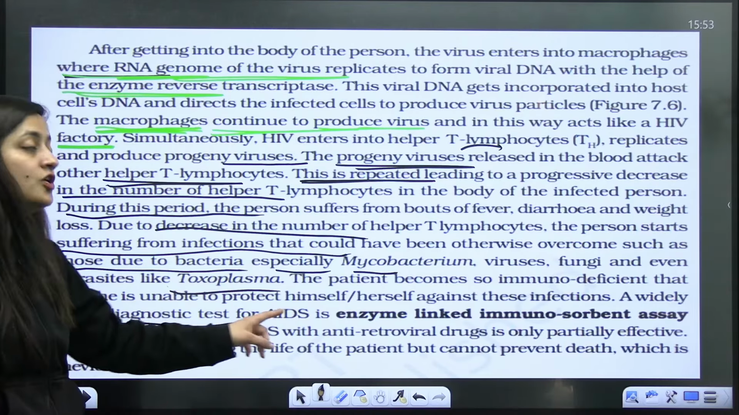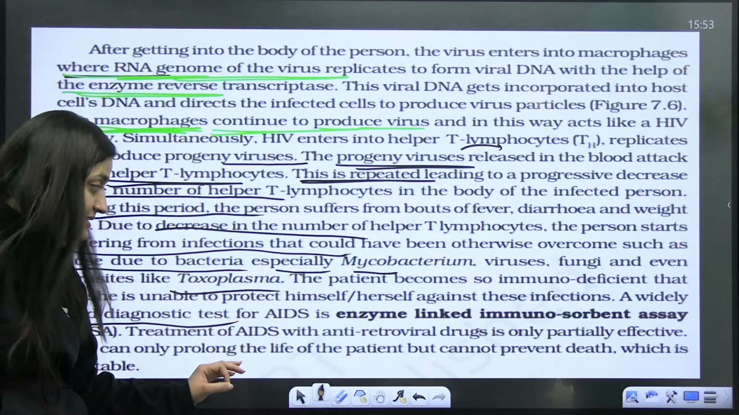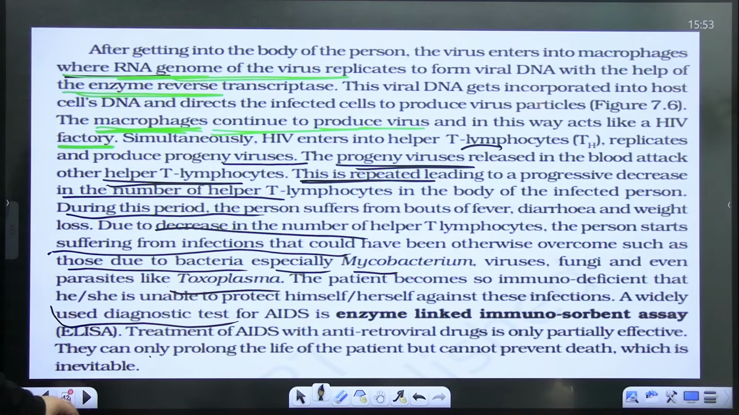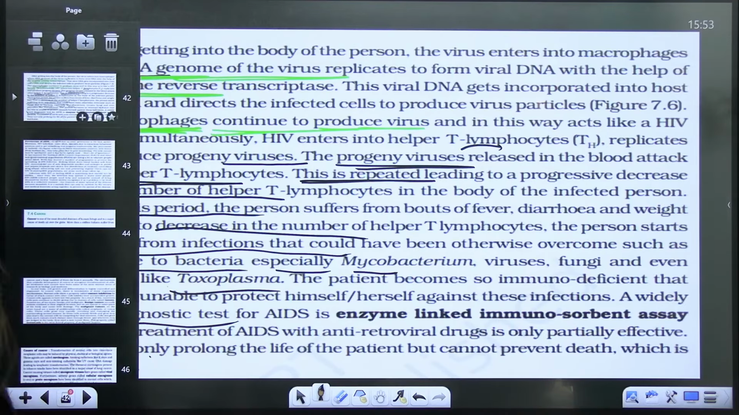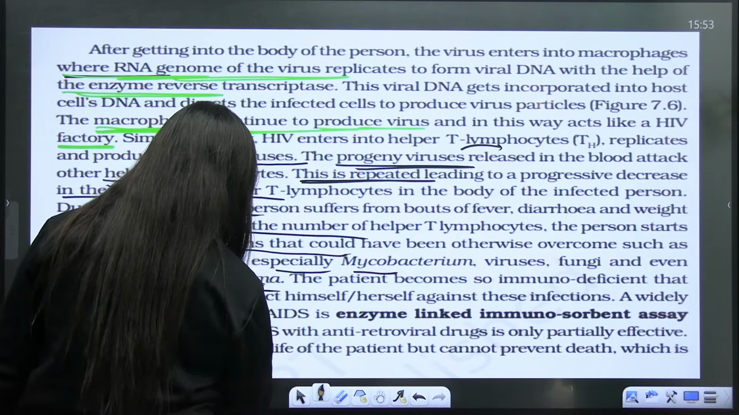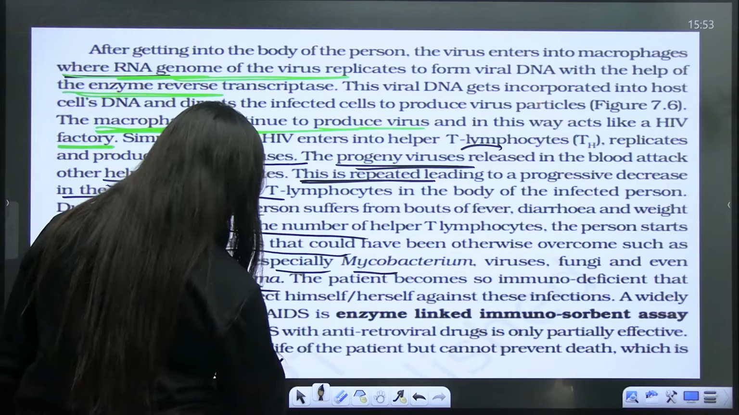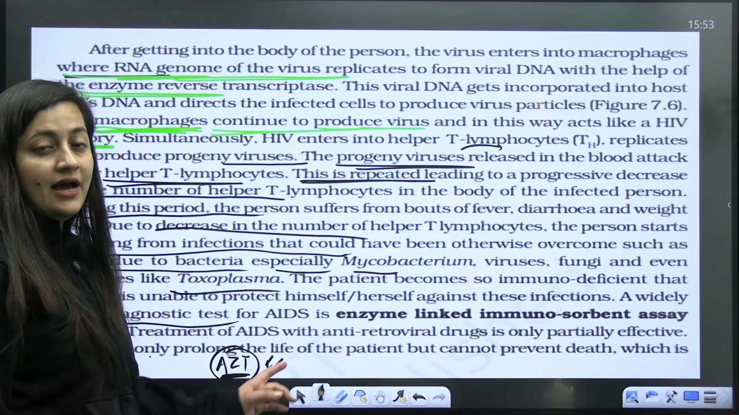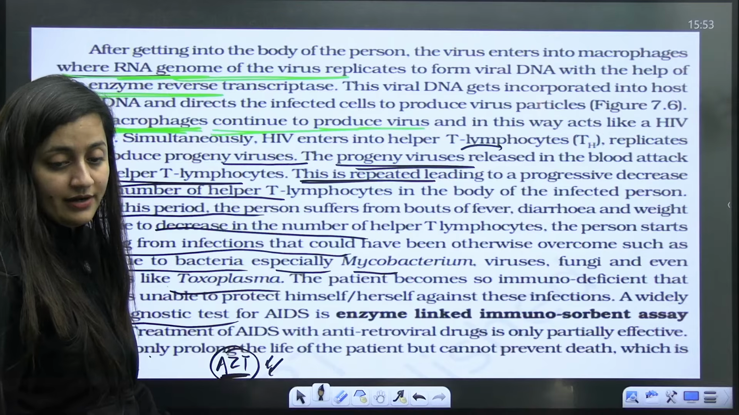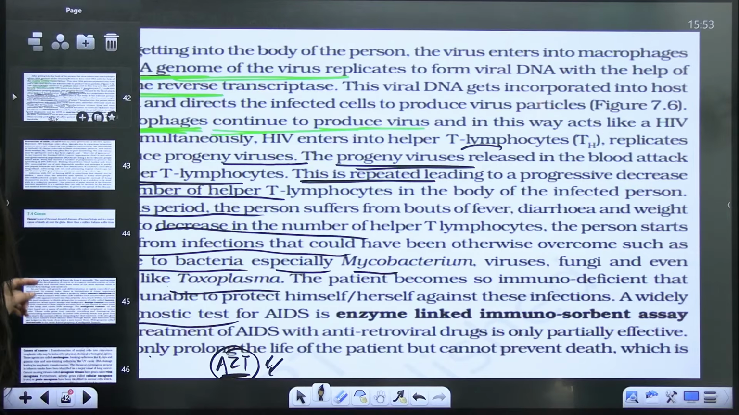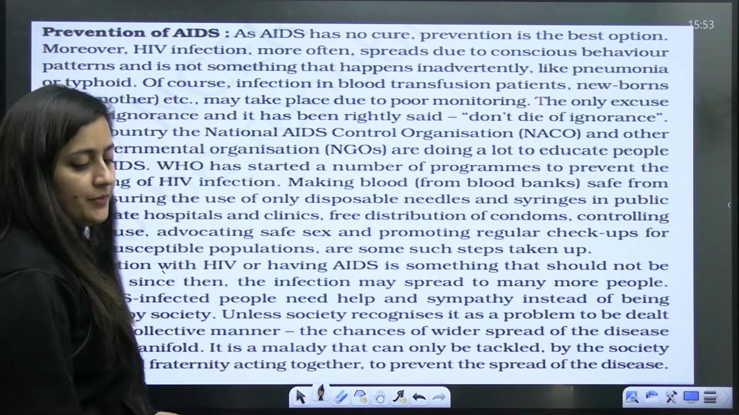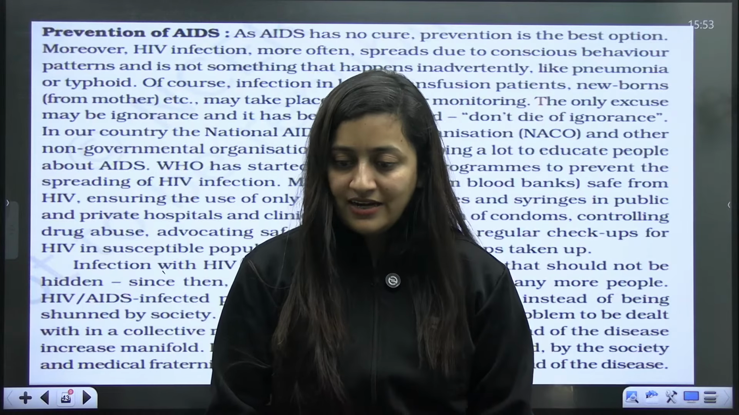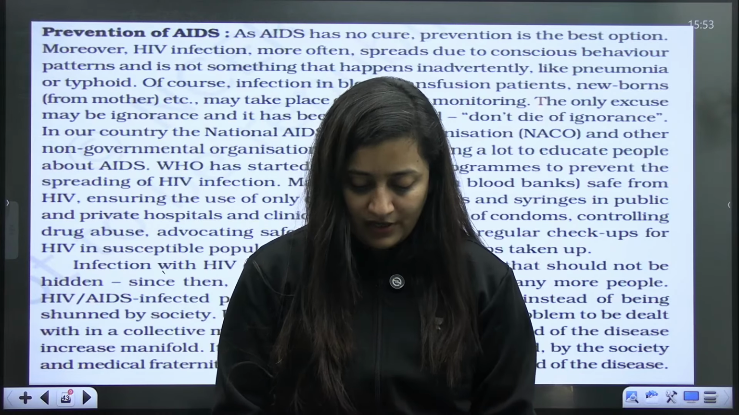The widely used diagnostic test is the enzyme-linked immunosorbent assay, but the confirmatory test is Western blotting. Antiretroviral drugs are given, such as AZT, zidovudine. I have to check the spelling, I'm unable to recall it now. So you cannot say that the death of that person can be avoided. No, but their lifespan can be prolonged. Is that clear?